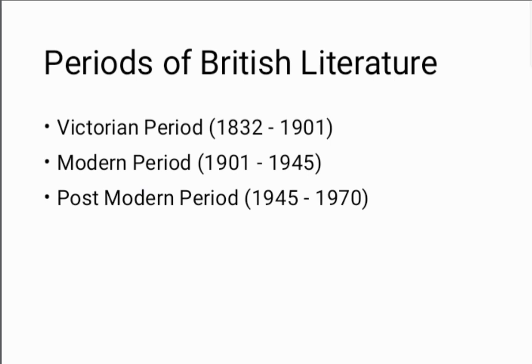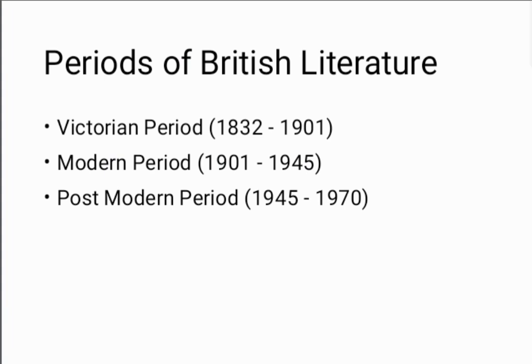The next important period in our British literature is the Victorian period. In the Victorian period, we will come across Charles Dickens, William Makepeace Thackeray, and other important novelists. We can say that the Victorian period is known as a golden era for novels.